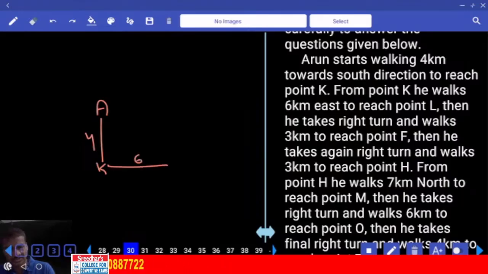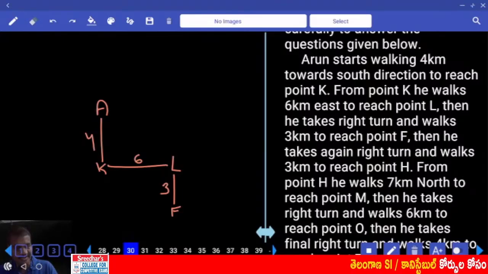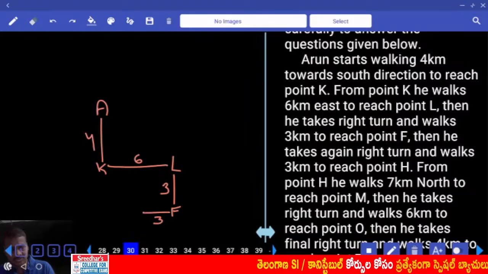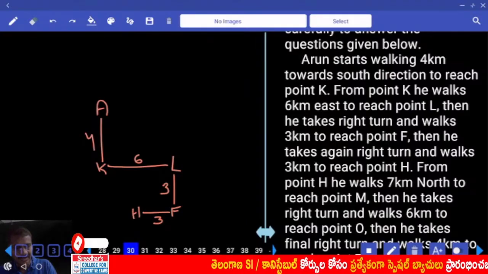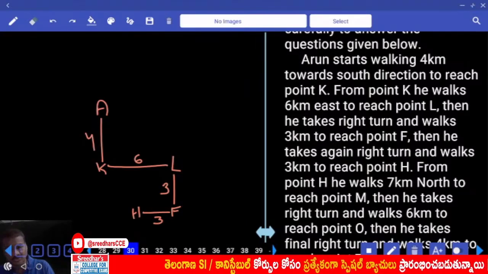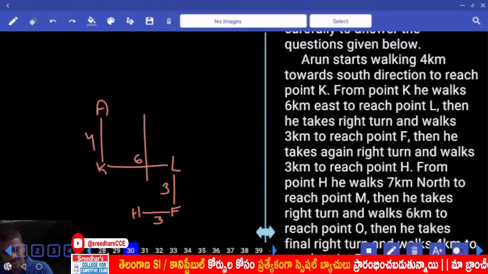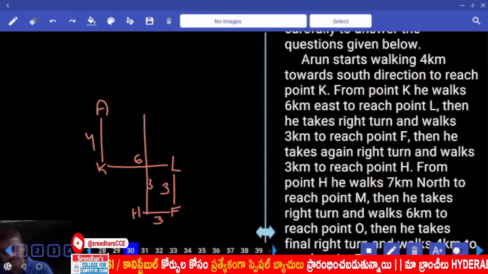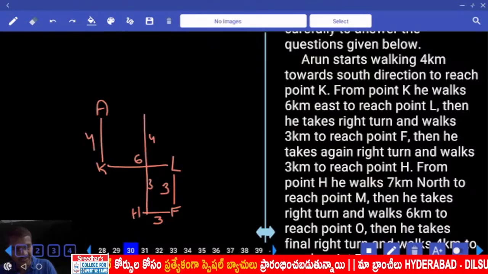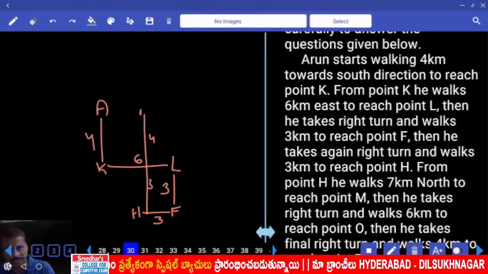From here 6 meters east to reach point L. Then he takes a right turn and walks 3 kilometers to reach point F. And then he takes again a right turn and walks 3 kilometers to reach point H. And from H he walks 7 kilometers north to reach M. 7 kilometers north means 3 plus 4. Now this is 3, this is 4. And 7 kilometers north to reach point M.